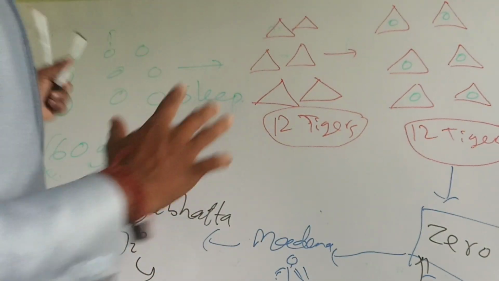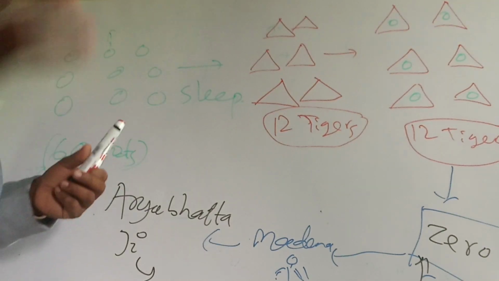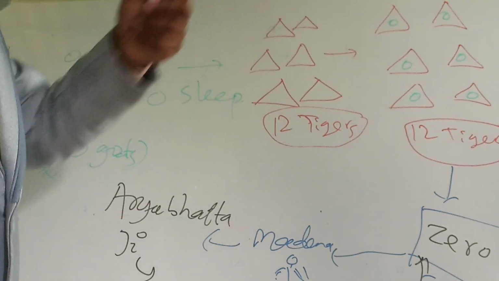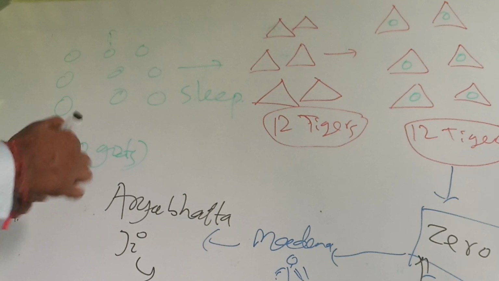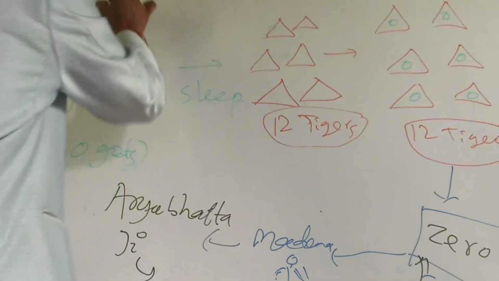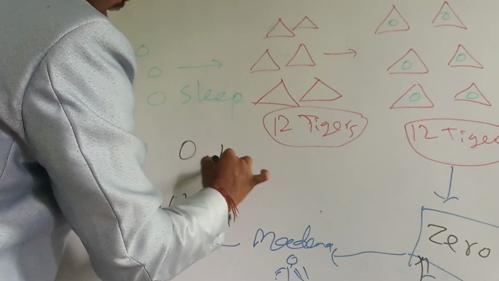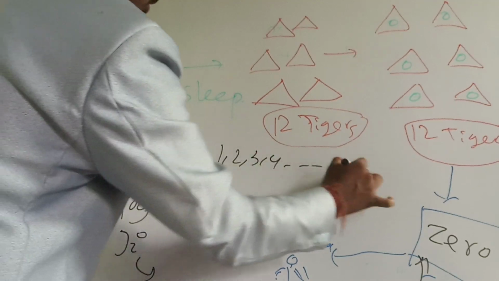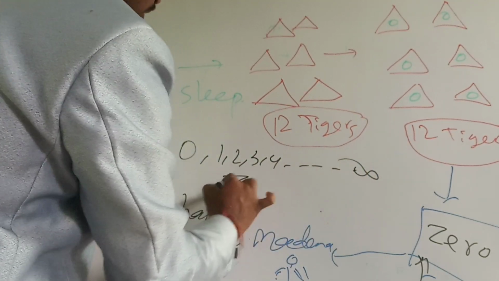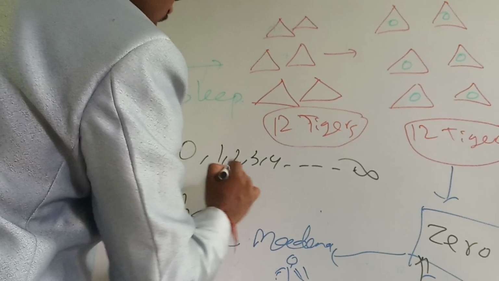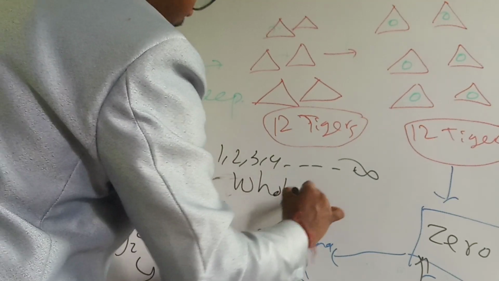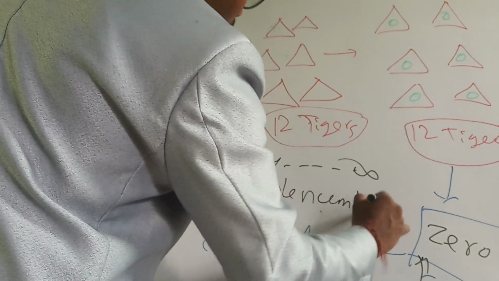So that is the story, and by that story I have told you how zero has been invented and how it has come into our daily practices, like another set of numbers, that is 0, 1, 2, 3, 4 up to infinity, which are our whole numbers, that is whole numbers. Is that clear to everyone?